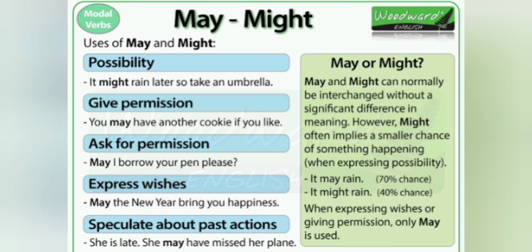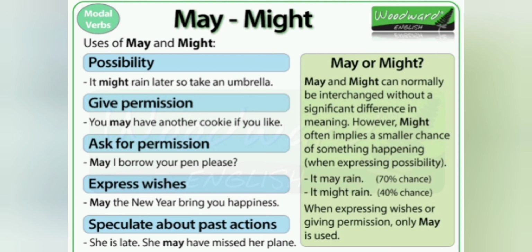Now what is the difference between where we can use may and where we can use might? Simply, these can normally be interchanged without making any difference, but might often implies a smaller chance of something happening, like it might rain. If we say today it might rain, that means there are only 30 to 40% chances of rain. But if we say it may rain today, that means there is a 70 to 80% chance of rain. That means may is stronger than might.